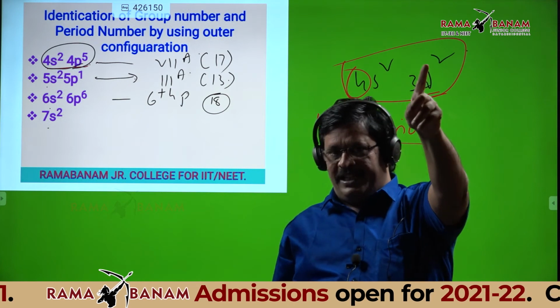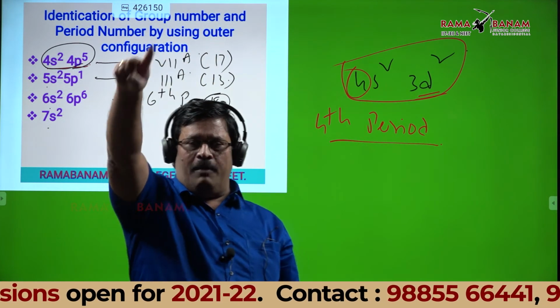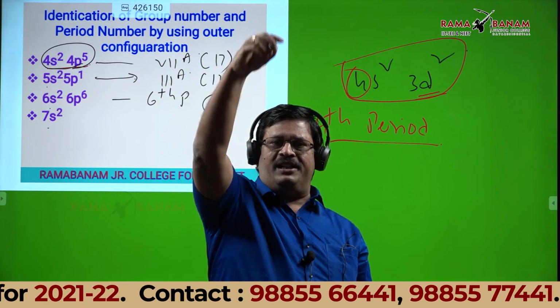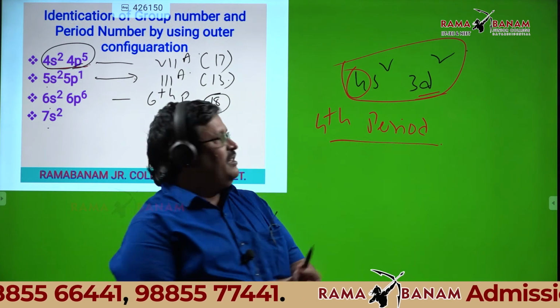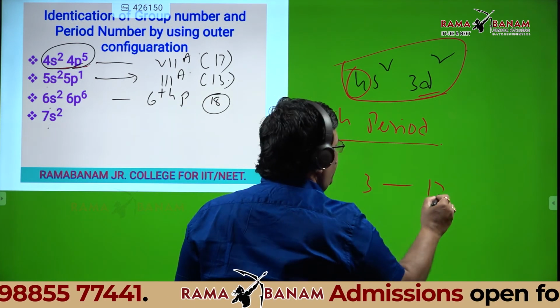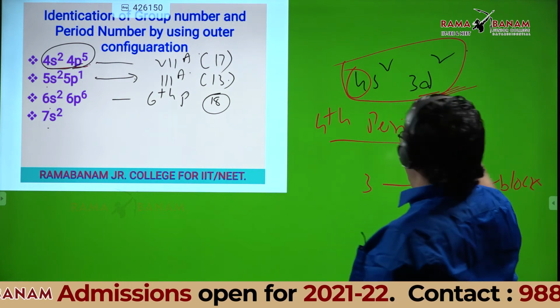That's what I told. Just recall the concept. Column 3 is 3B, column 4 is 4B, 5 is 5B, 6 is 6B. D block elements are columns 3 to 12. This is a d block element.